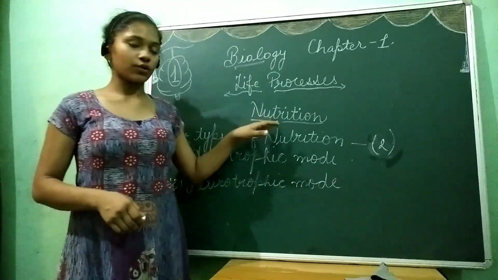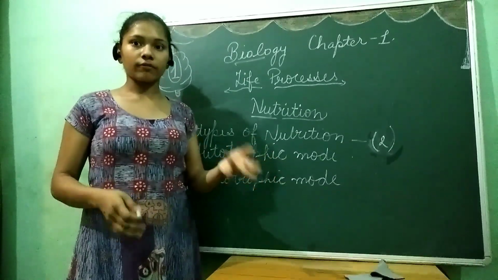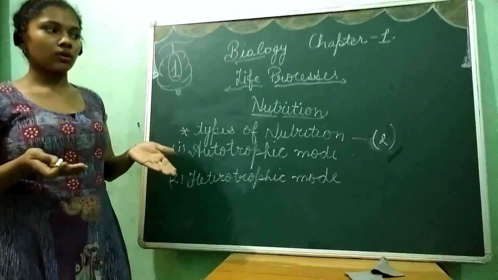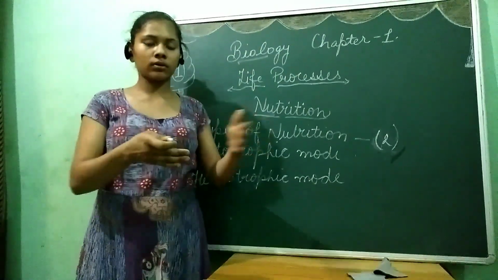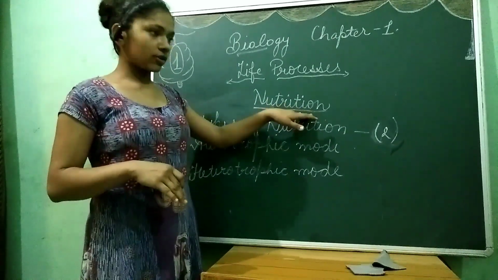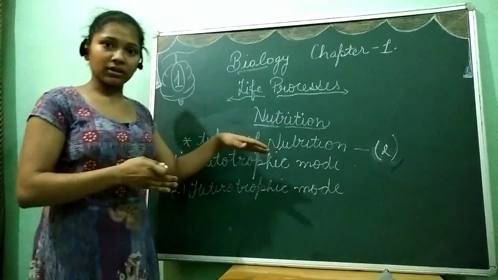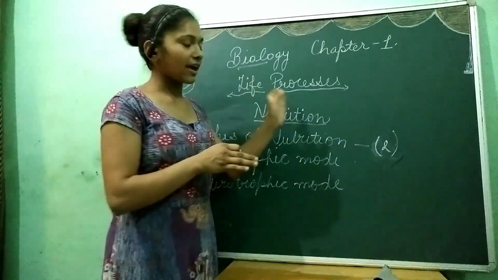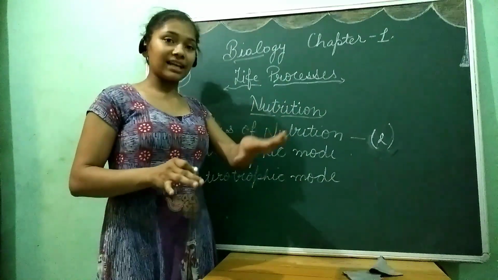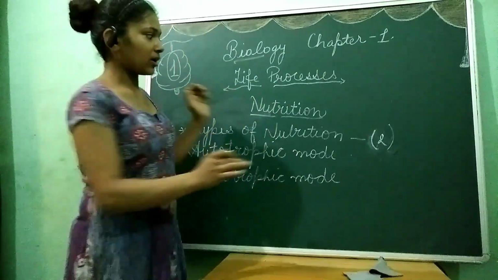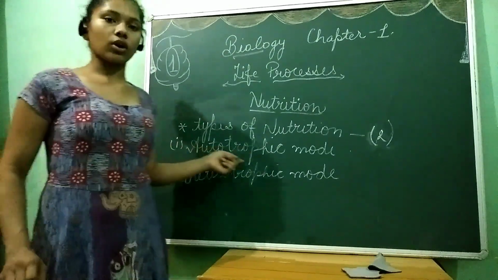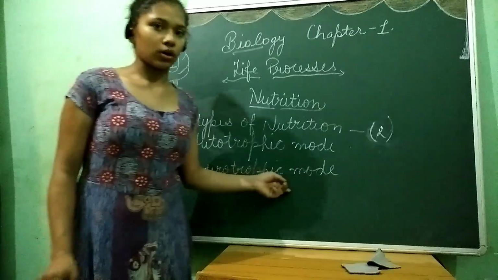Nutrition is the process of intake and utilization of food. The intake depends on the organism, how it takes in the food. After the intake and utilization of food, energy is liberated. That liberated energy is used in performing the life processes. So we can say that nutrition is also a life process, but some other daily routine activities are dependent on nutrition. There are two types of nutrition: autotrophic mode of nutrition and heterotrophic mode of nutrition.